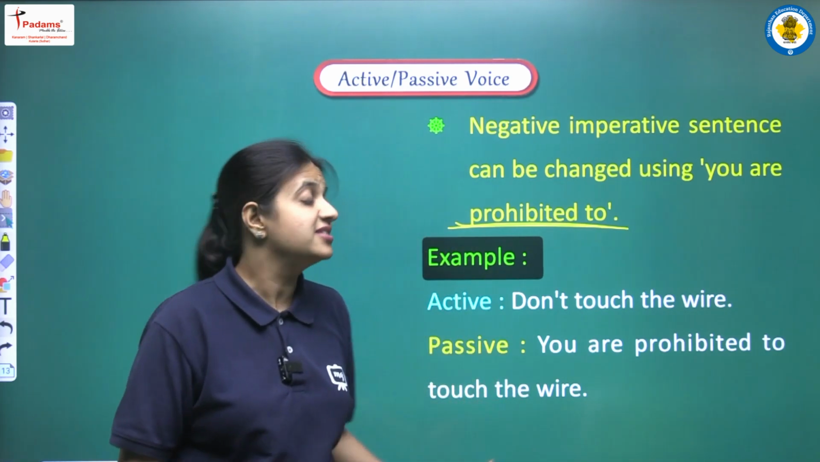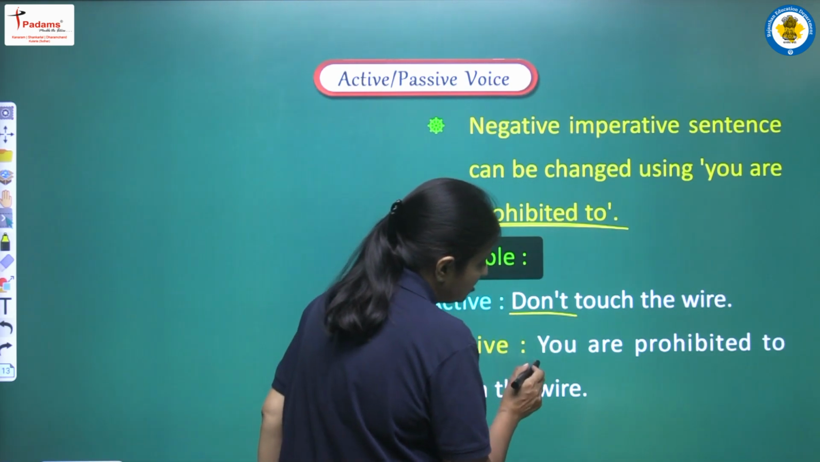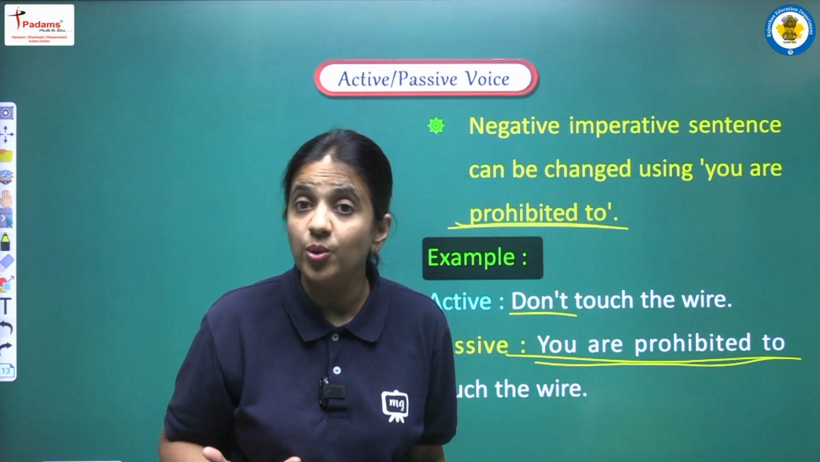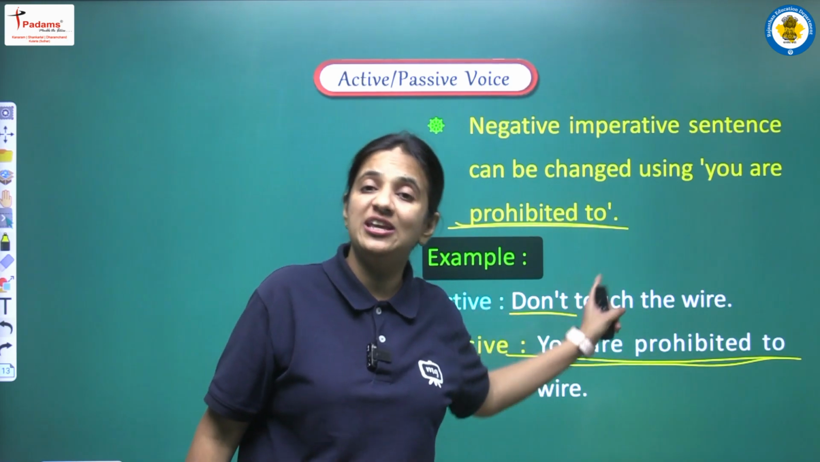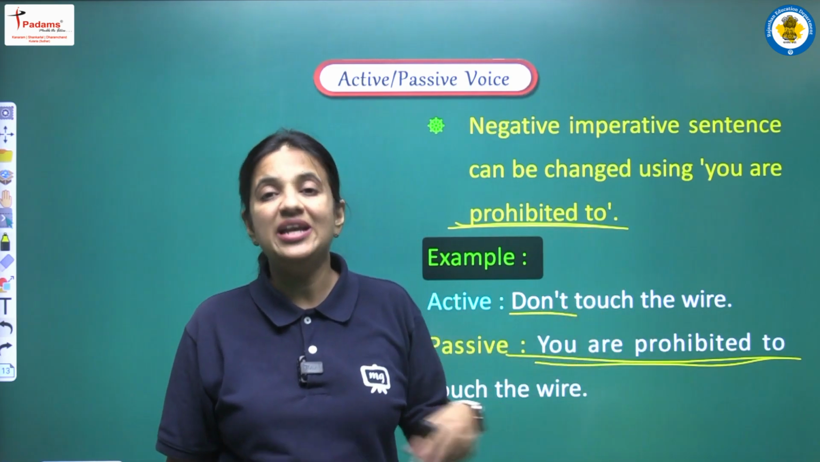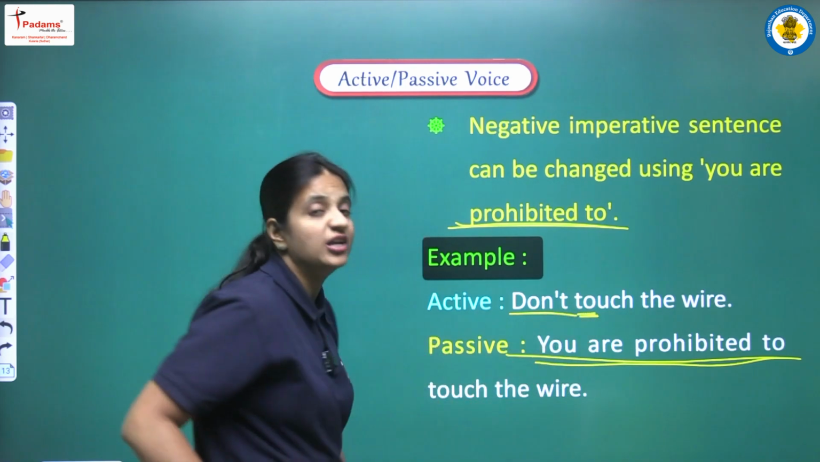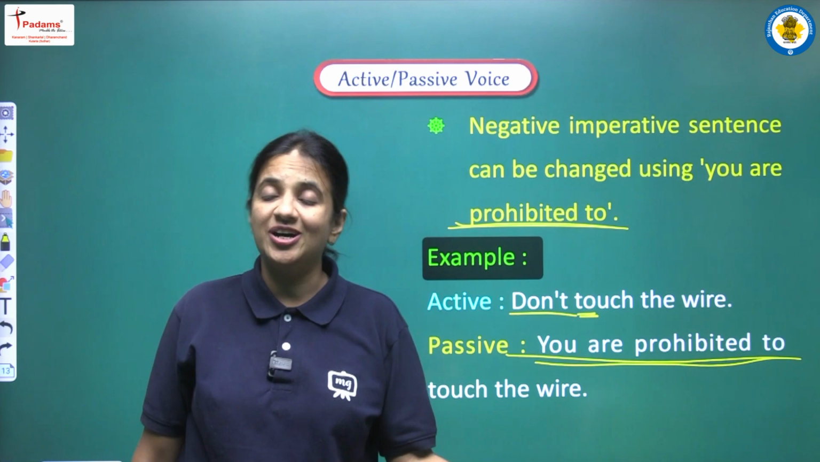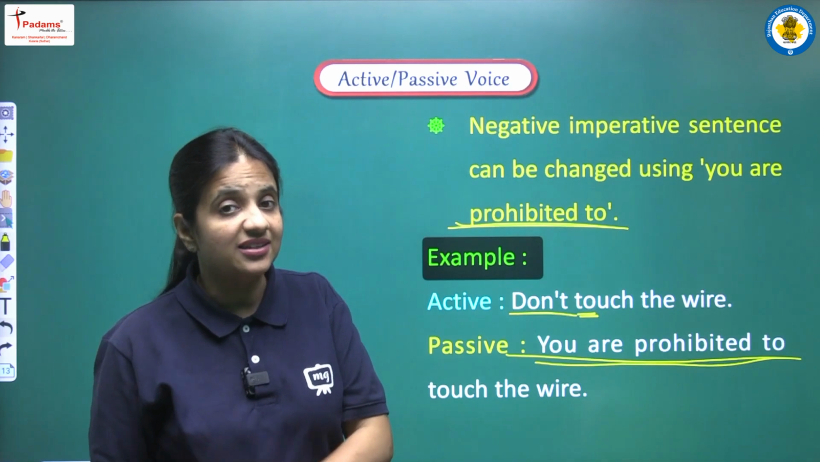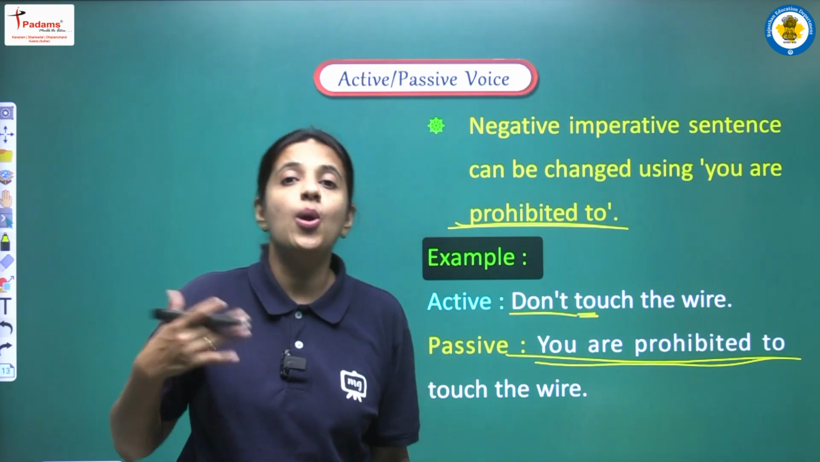And the second method is that we are having a negative imperative sentence here, so we can start our passive voice with "you are prohibited to", because we need one negative word, right. So this word, prohibited, is our negative word, and because of this word our passive voice will be -1, and after "to" we have to continue with the first form of the main verb. So in this manner the complete sentence according to our second method will be: you are prohibited to touch the wire.